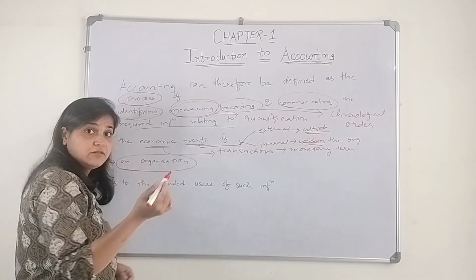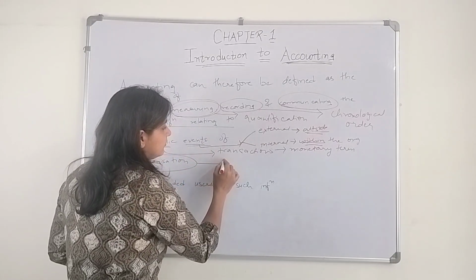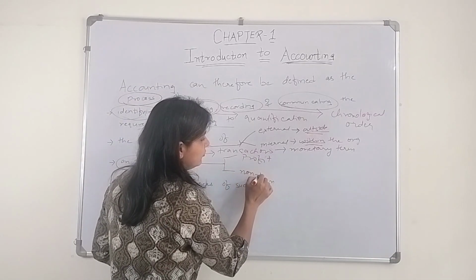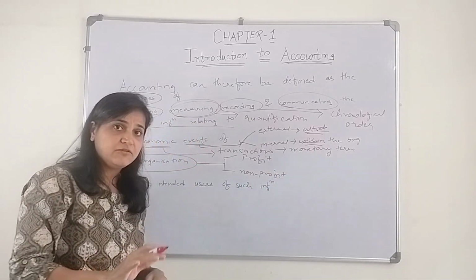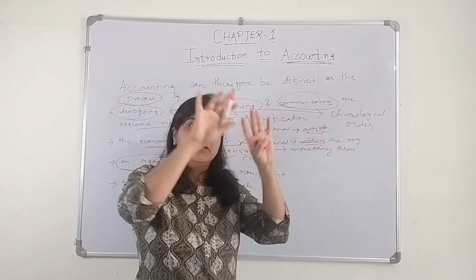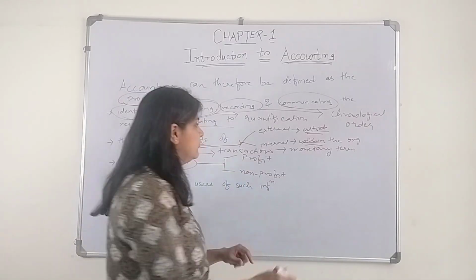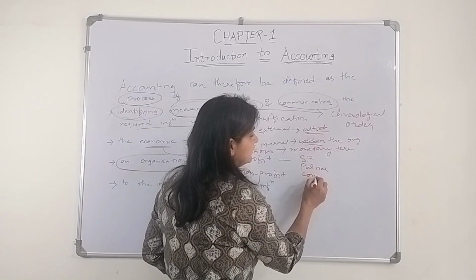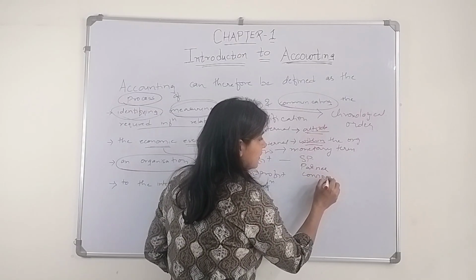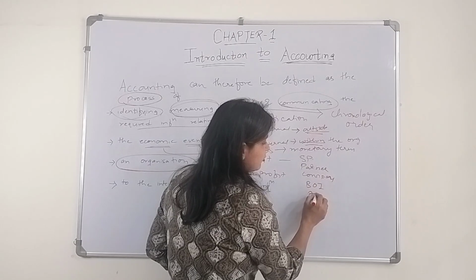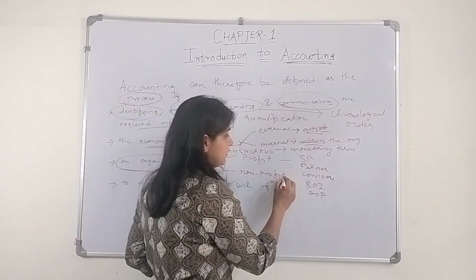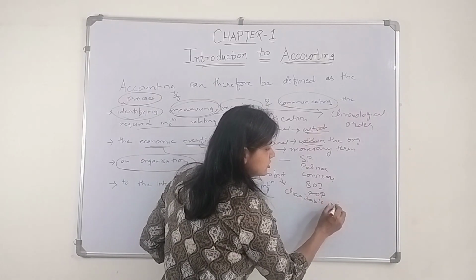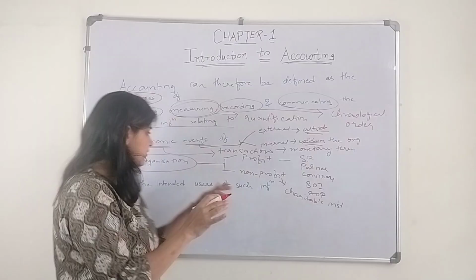an organization. Now, what is an organization? Organization can be both. It can be for profit motive or non-profit motive. Okay, it covers all organizations. Accounting reports cover all organizations. Profit motive: there's a sole proprietorship, there is a partnership, there is a company, there is a body of individuals, association of persons, all these things. Non-profit organizations like charitable institutions, all this is covered in an organization.